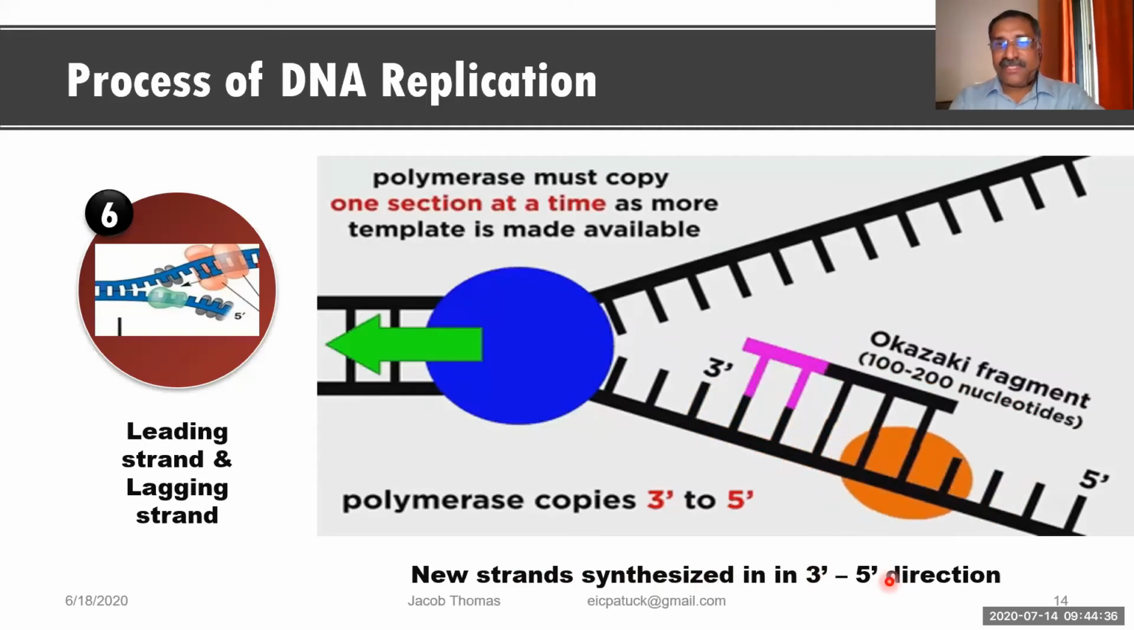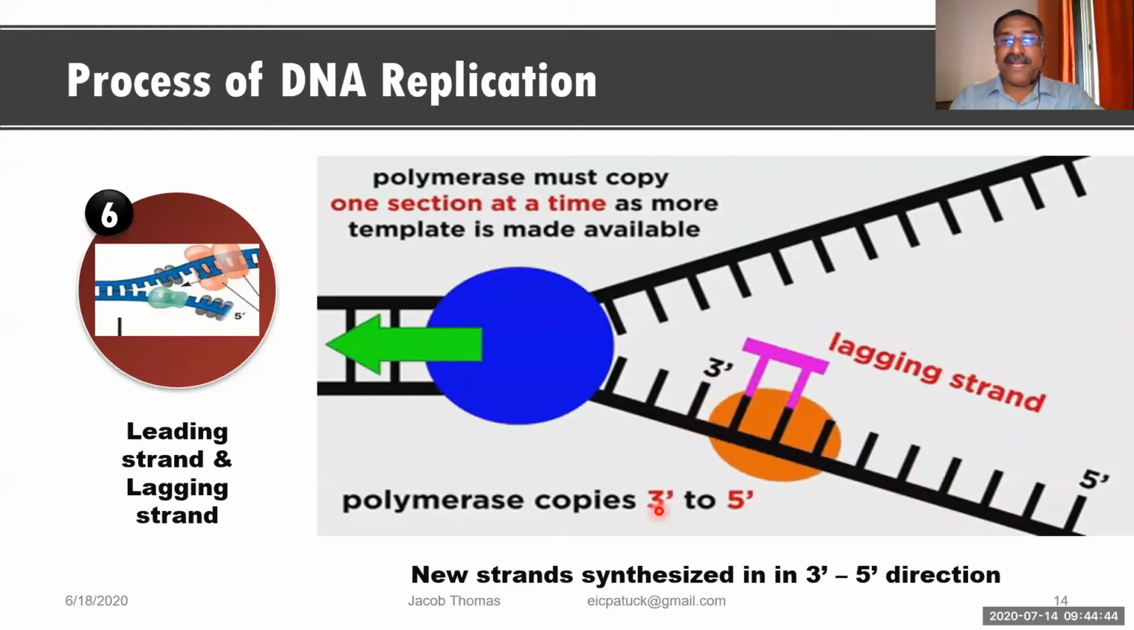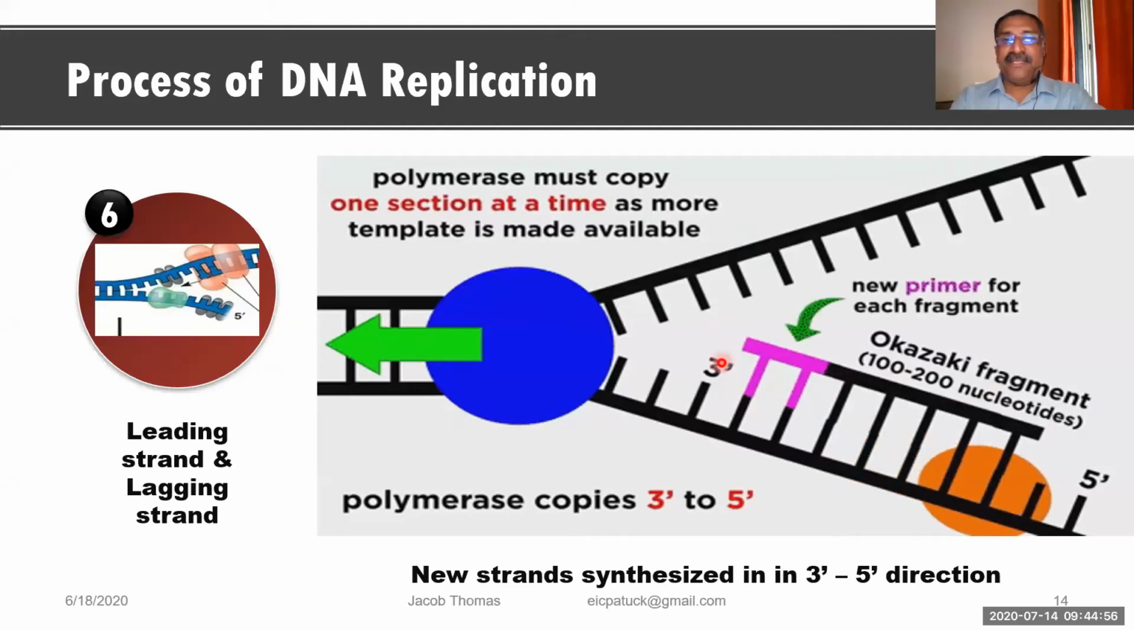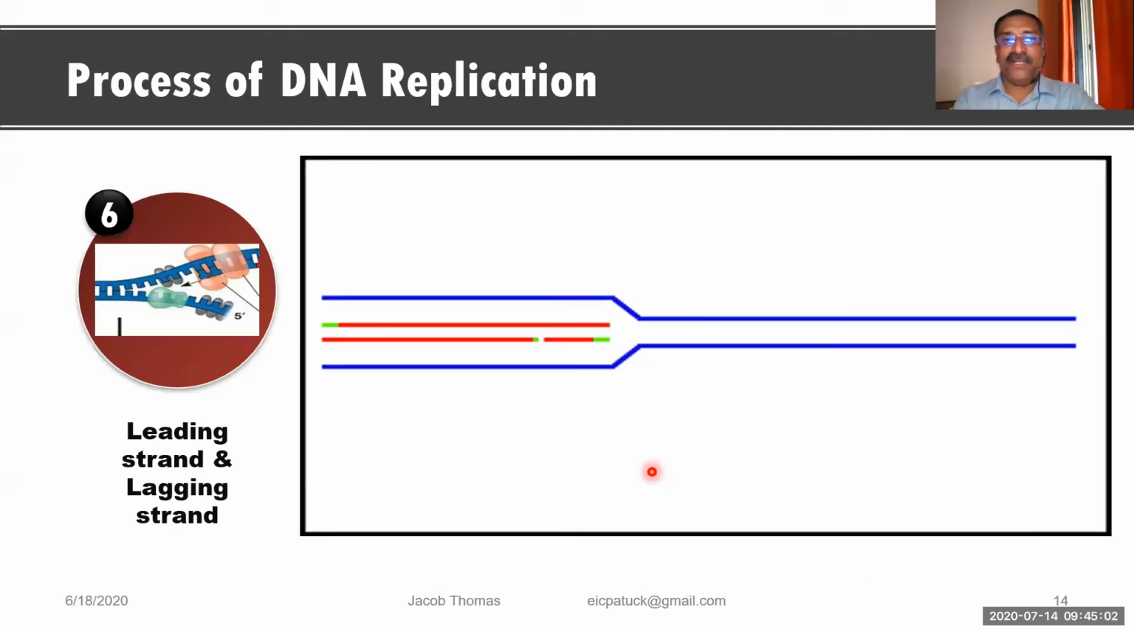Because the polymerase enzyme will place the nucleotide only at the 3' end. So this is the 3' end of the parental DNA. So on the new DNA, the 3' end is the other side, the opposite side. So it is placed in this direction. One small fragment is placed over here. Now look at the previous picture. I think it may be very easy for you to understand.